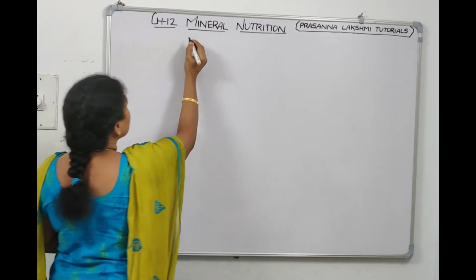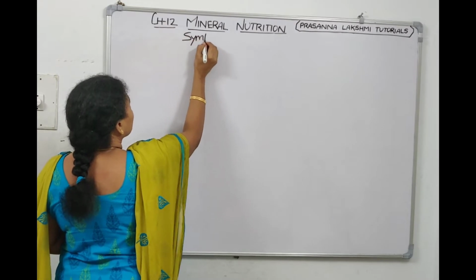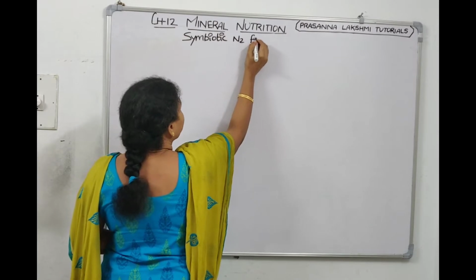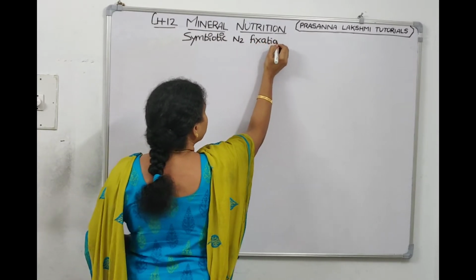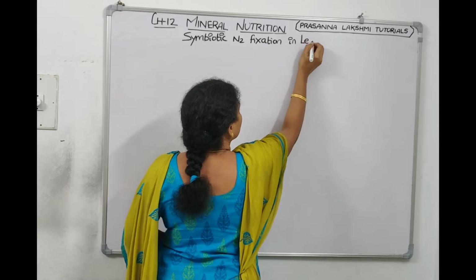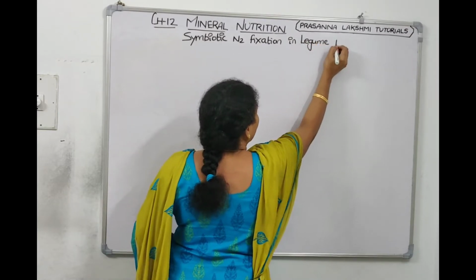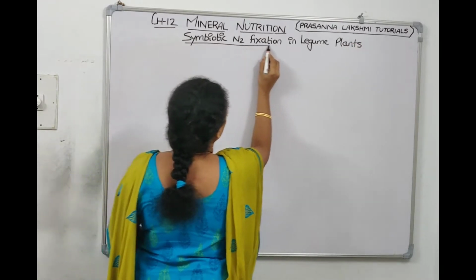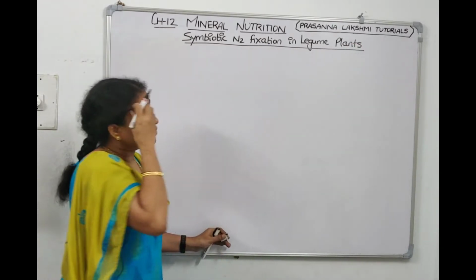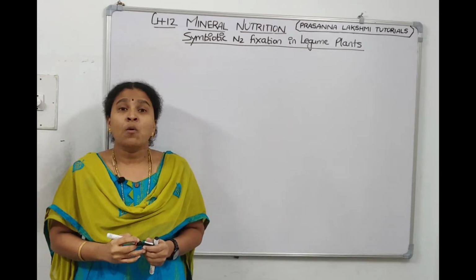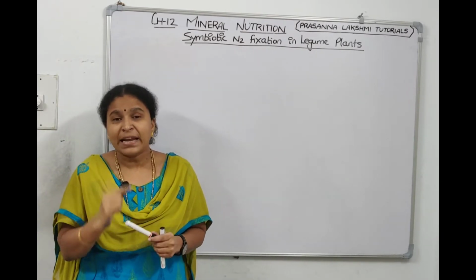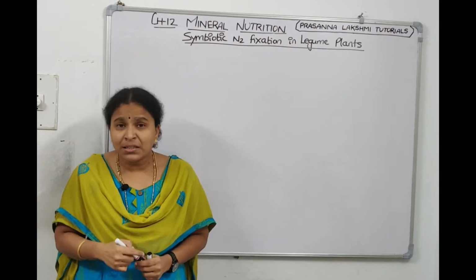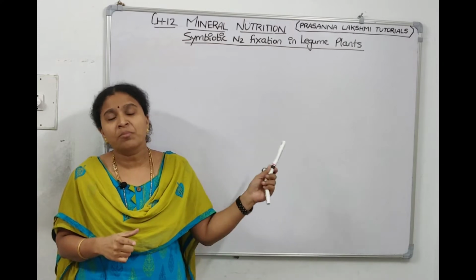So we are going to discuss symbiotic nitrogen fixation in legume plants, that is, how bacteria symbiotically fix nitrogen in leguminaceae plants. What is that bacteria which resides in the leguminaceae plants? Its name is rhizobium.